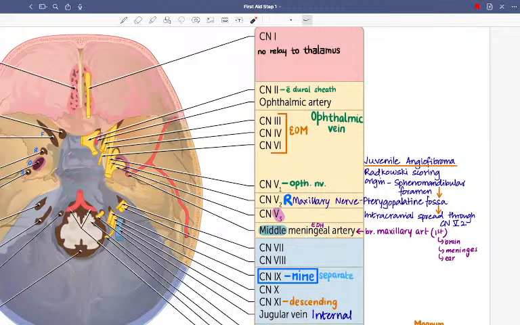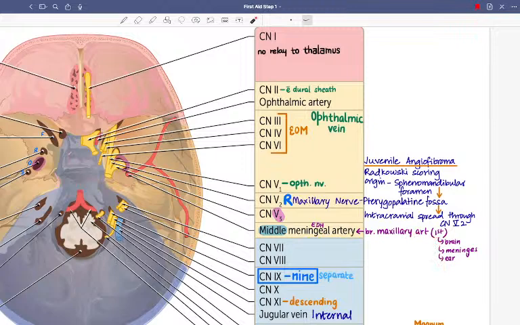Remember this: the middle meningeal artery is a branch of the first part of the maxillary artery. Whatever arteries are there, they are all branches of the maxillary artery. With V3 we had the male structures, so it was the mandibular nerve, and A was the accessory meningeal branch of the maxillary artery. The middle meningeal artery, a branch of the first part of the maxillary artery, supplies the brain, meninges, and the ear.